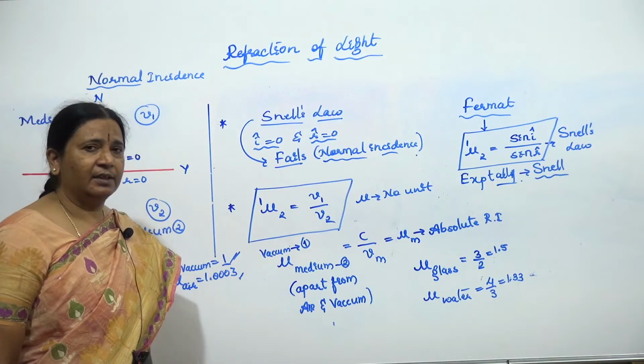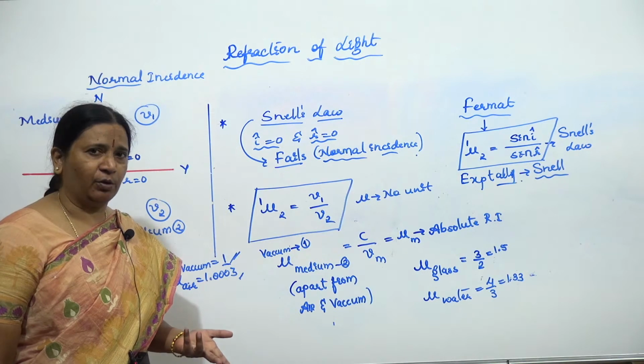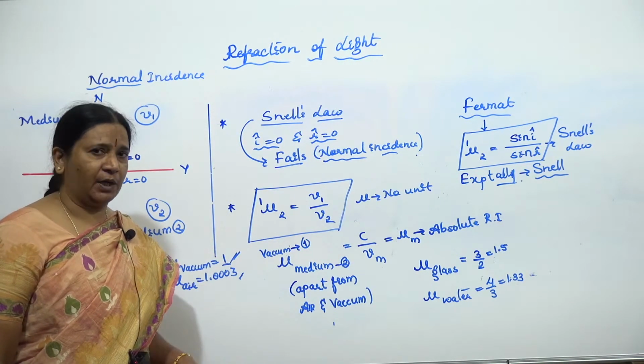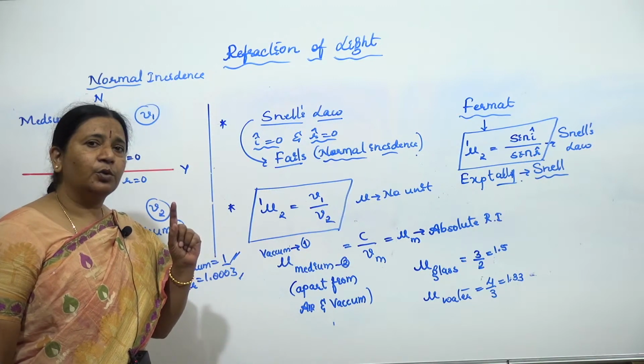Even diamond has an absolute refractive index of 2.4 with respect to air or vacuum.